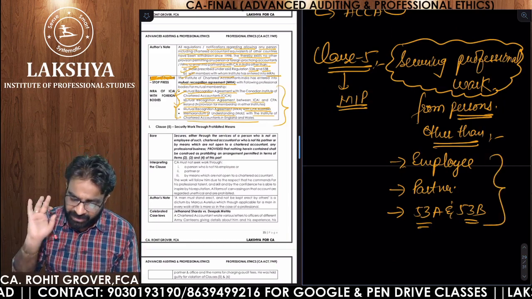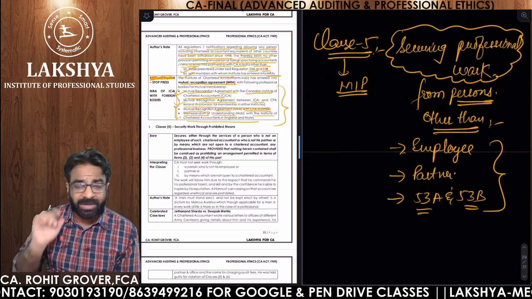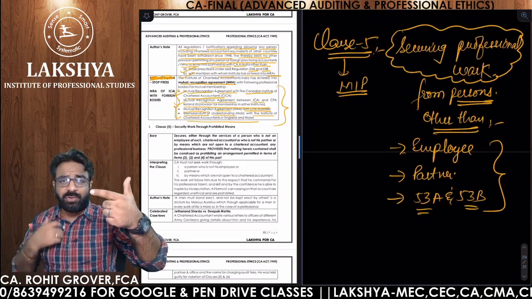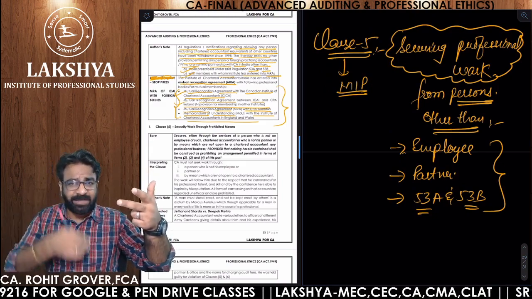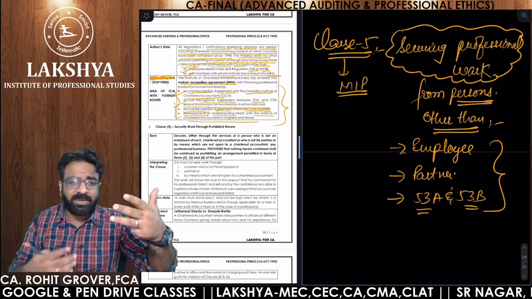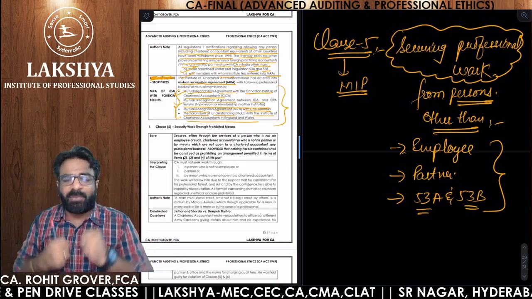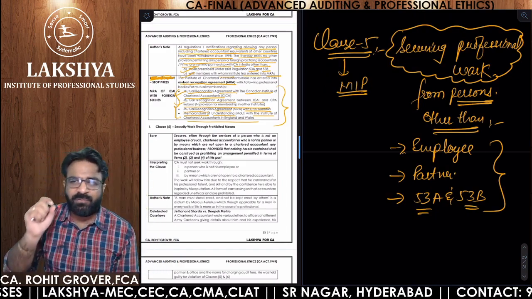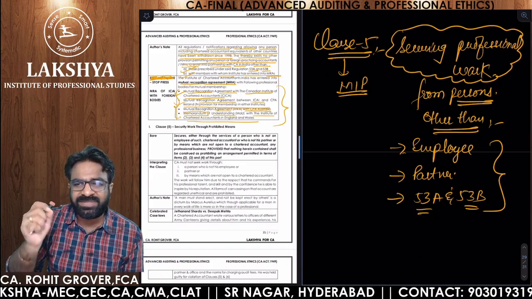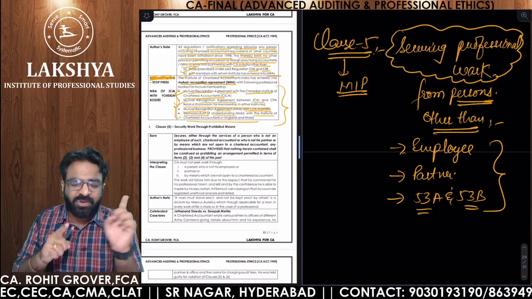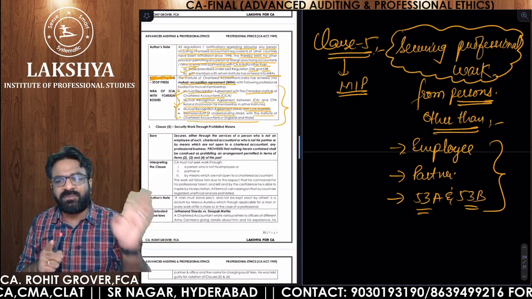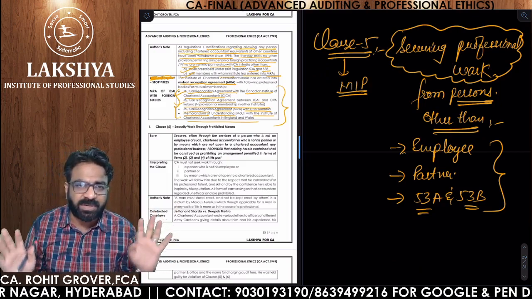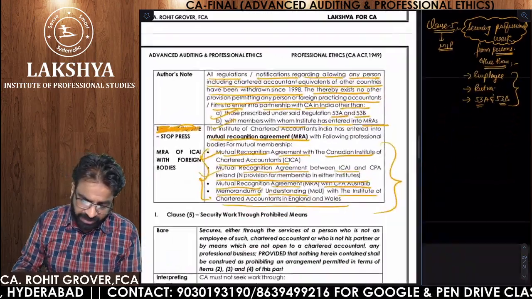So remember one thing, 1 relates to allowing someone, 2 relates to sharing, 3 relates to accepting, 4 relates to partnership, and 5 relates to securing professional work. All are relating to members in practice. So if you are securing professional work from persons other than your employee, your partner, or the professionals of 53A and 53B, you are guilty under clause number 5.